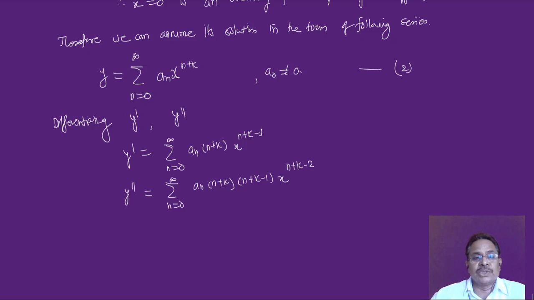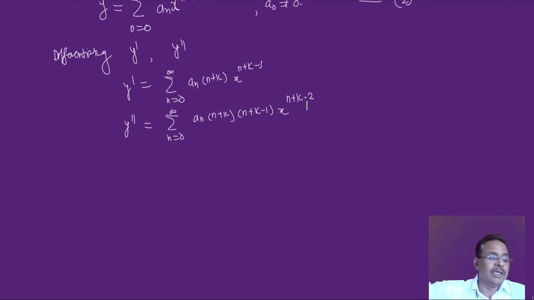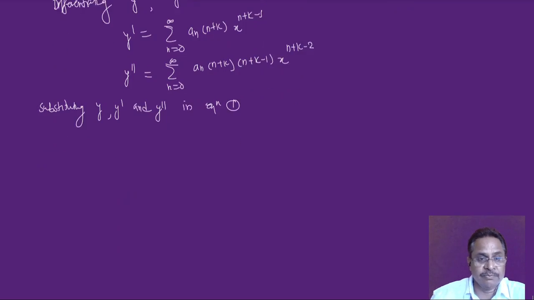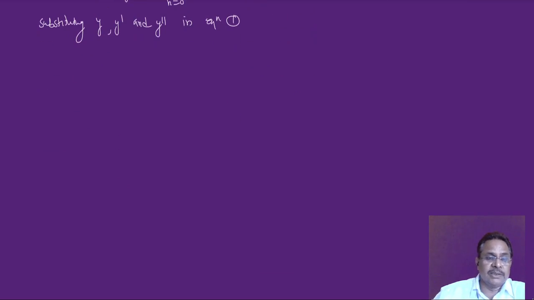Now substitute this y dash and y double dash in our equation number 1. So substituting y dash and y double dash, all these three in equation 1, that is our Legendre differential equation. Now it's a big equation, so write it in that particular form.